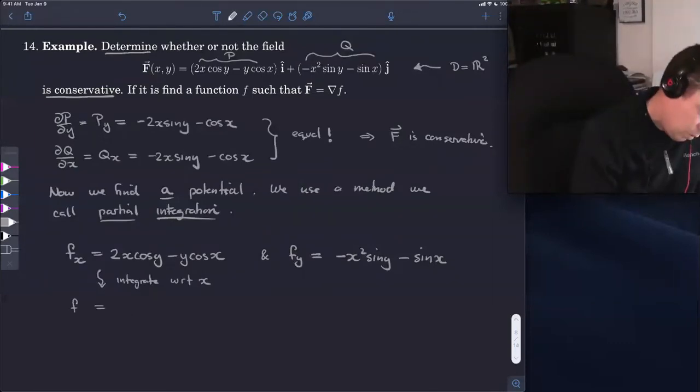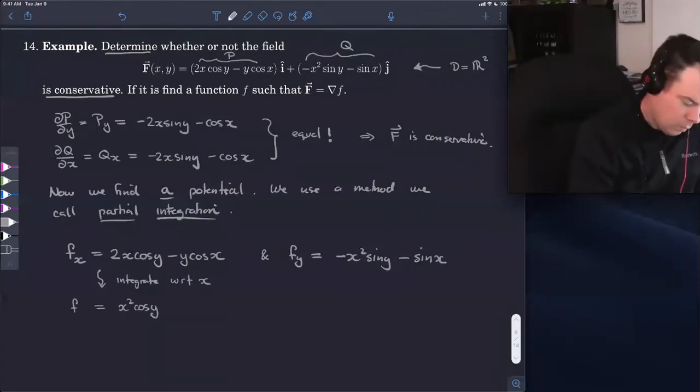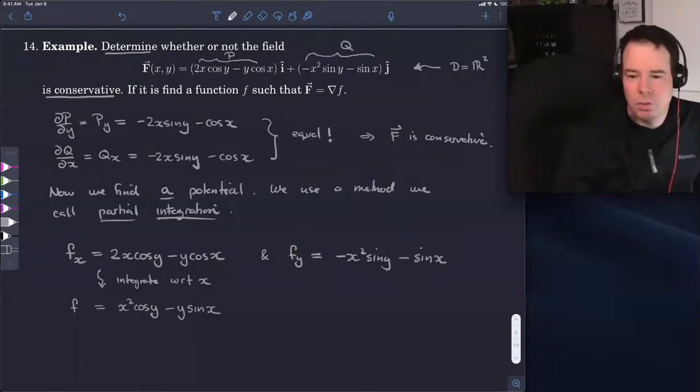So the antiderivative is x squared cos y. The antiderivative of cosine is sine, so that's negative y sine x. But because we are integrating with respect to x, there's a constant of integration that comes up.